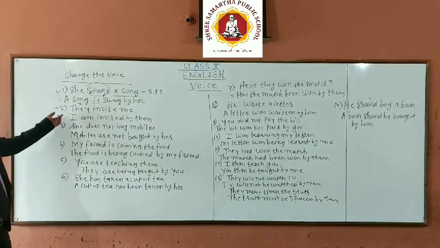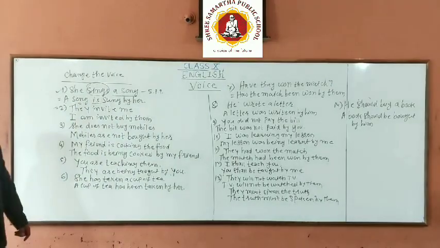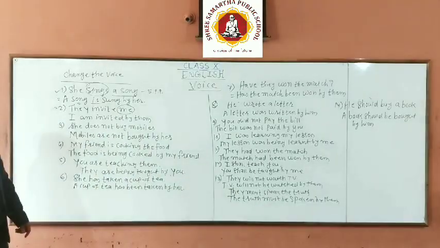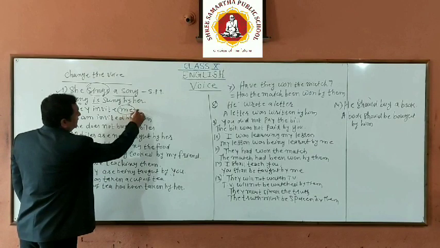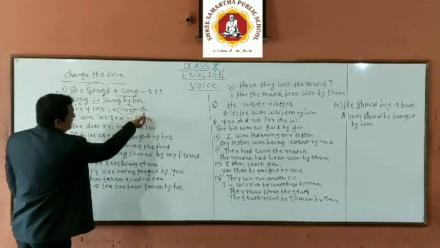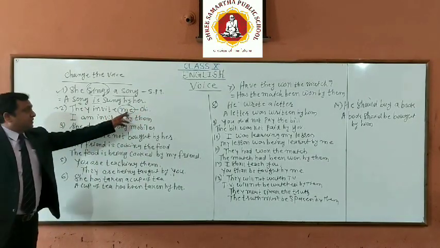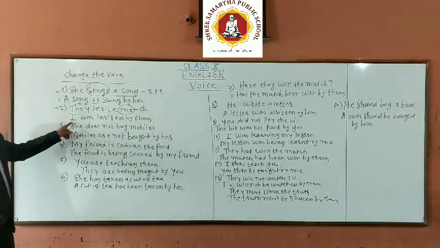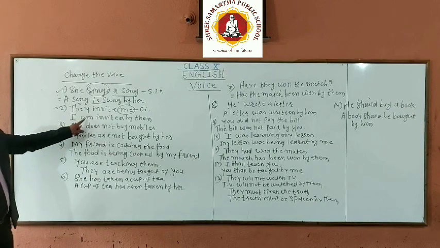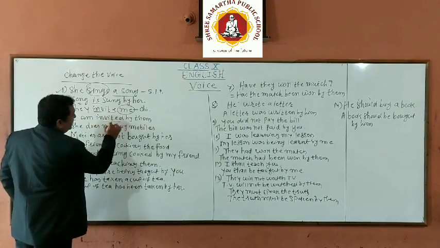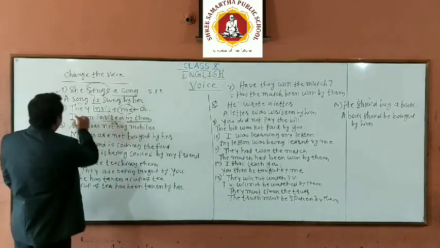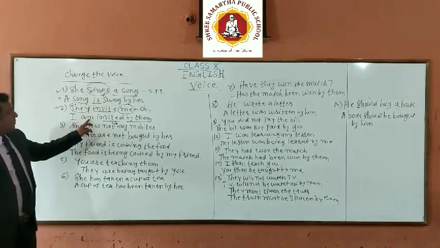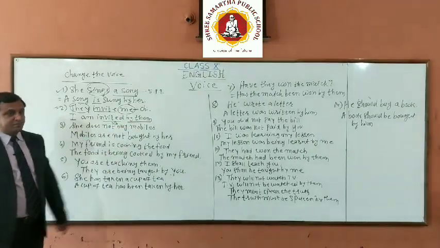See the next sentence. They invite me. So here me is the object. Objective form is changed into subjective. So me, that subject is I. So I is there. I am invited, V3, by they, changed into them. I am invited by them.